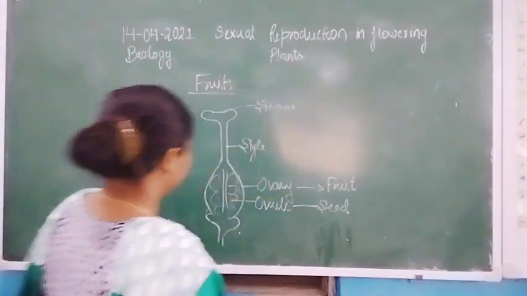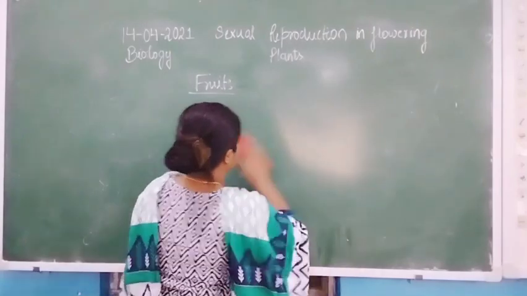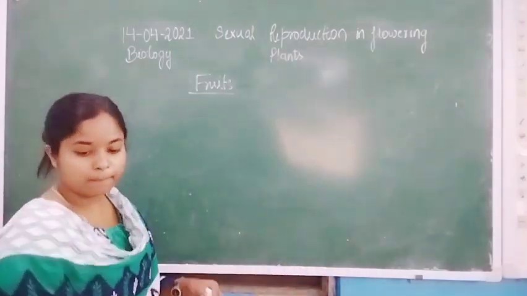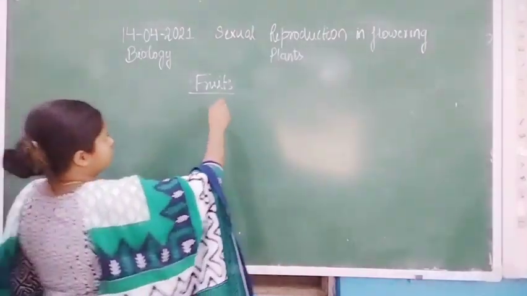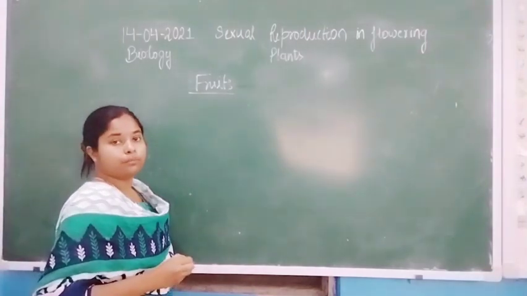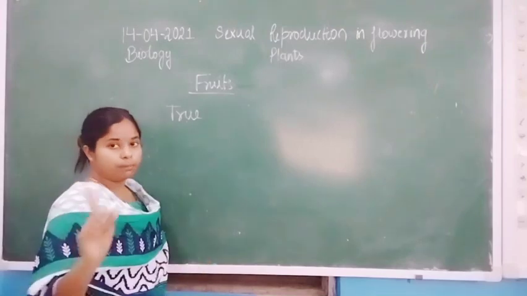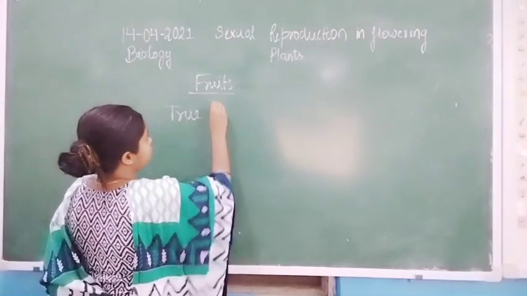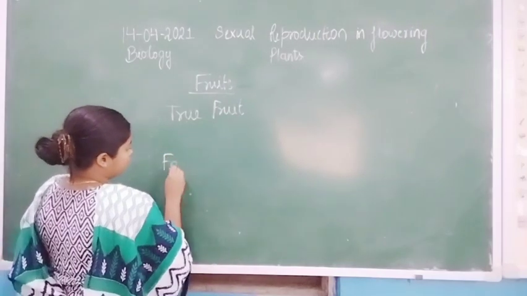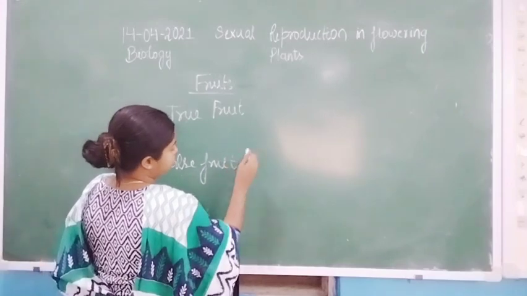Now, how many types of fruit formation take place? Two types of fruit are present: true fruit and false fruit.